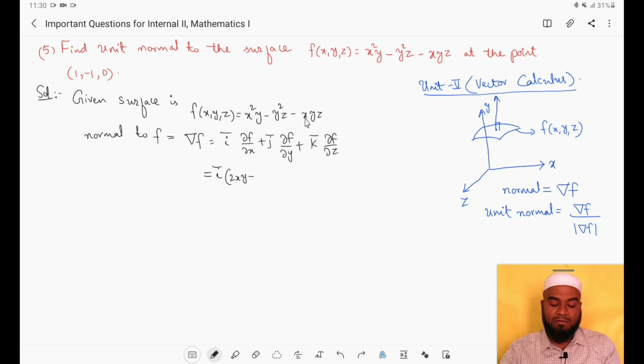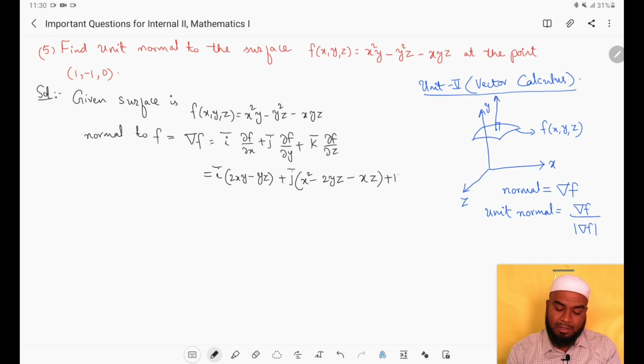Then here the derivative of x will become 1. So what will remain is minus yz. This is over. Then plus j bar into the partial derivative of f with respect to y. Here y will become 1, so we get x squared, then minus y squared, the derivative is 2y, z as it is, minus xyz, the derivative is 1, then xz.